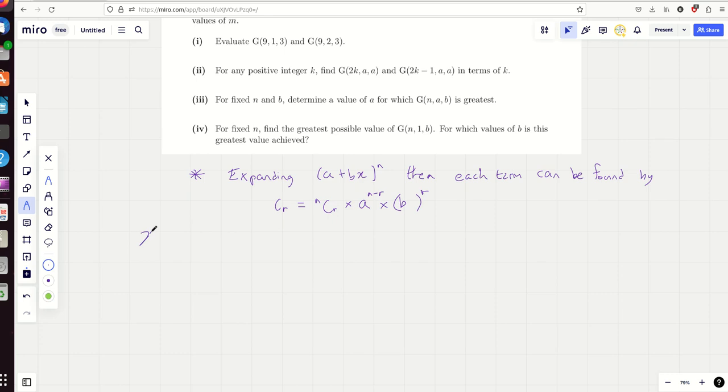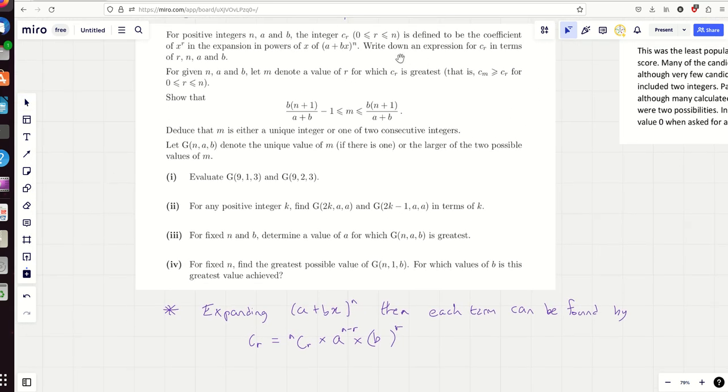Essentially, maybe I should have explained it a slightly different way. We've got c subscript r times x to the power of r. That's what we're thinking about, the coefficient of x to the r. And that's why the x to the r on this side I've just cancelled, because I have an x to the r on that side. Okay, so that's going to be the general term. I hope that isn't too bad either. What did they ask for next?